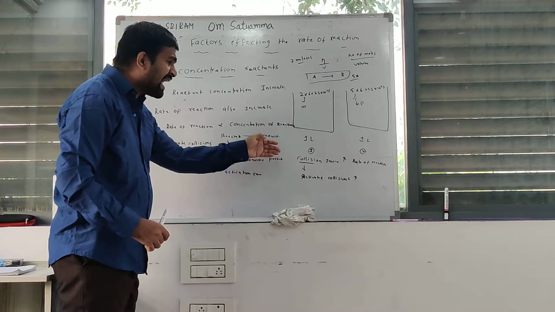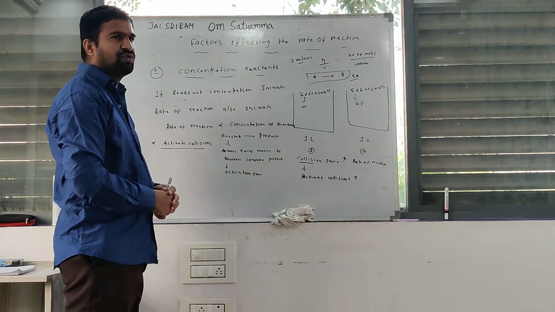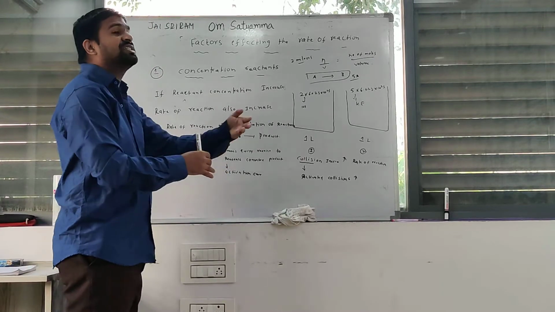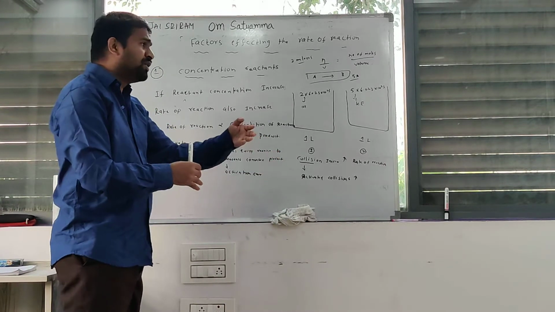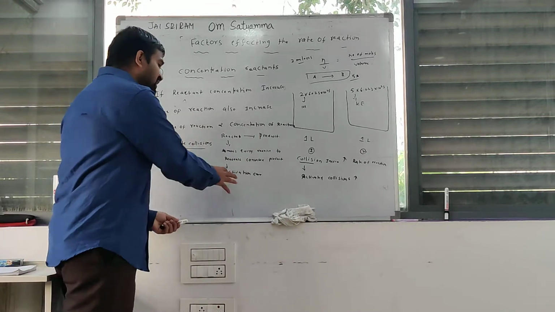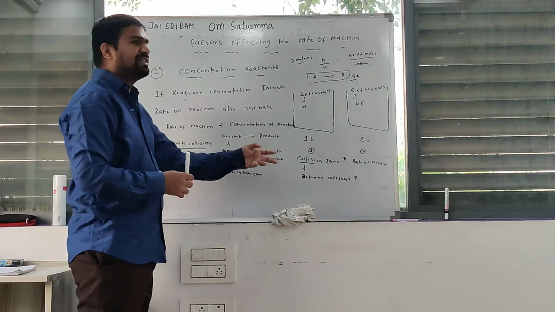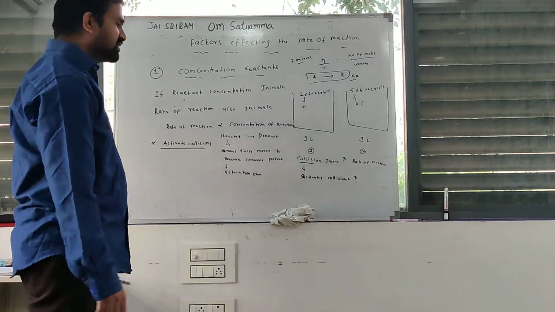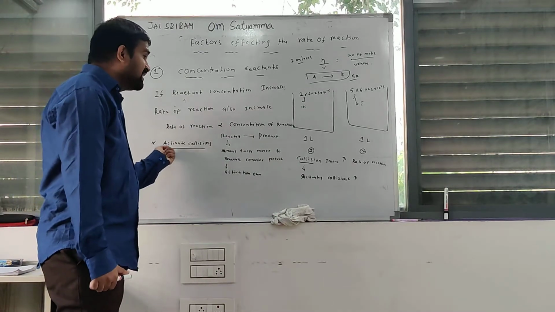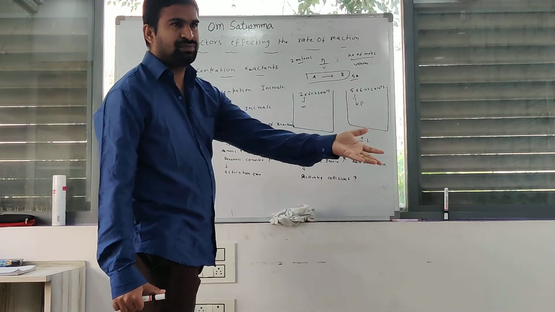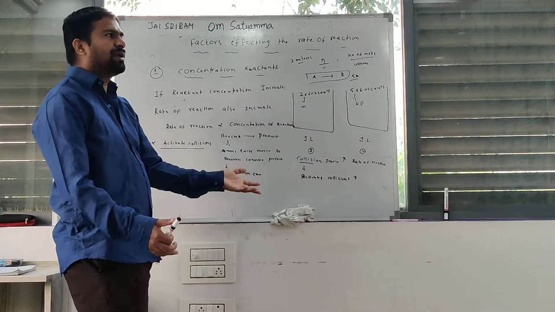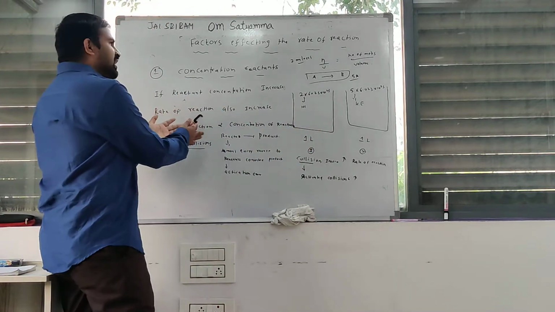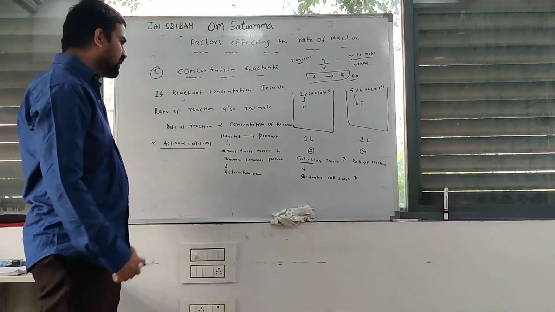Which collisions provide activation energy or more than activation energy? Those collisions are called activated collisions. At these collisions, reactant converts to product. If the number of activated collisions increases, more reactant molecules are converted to product. That's why rate of reaction also increases. Clear? Okay.